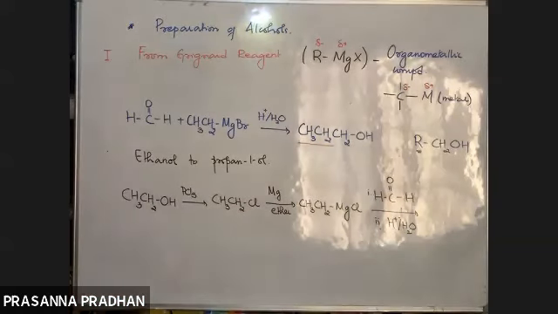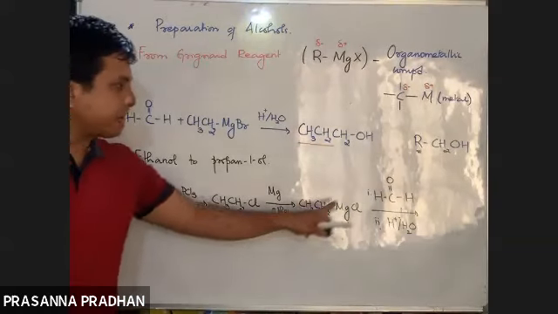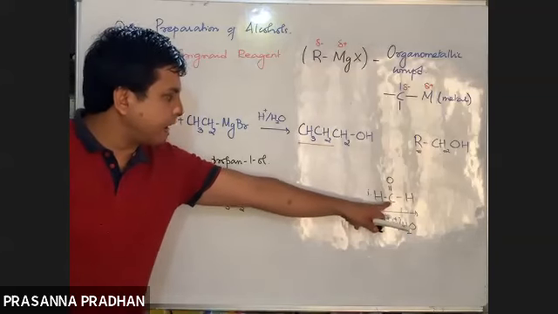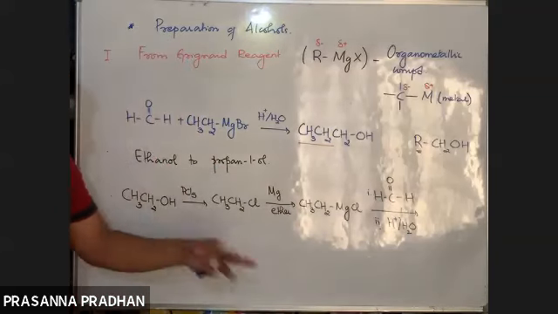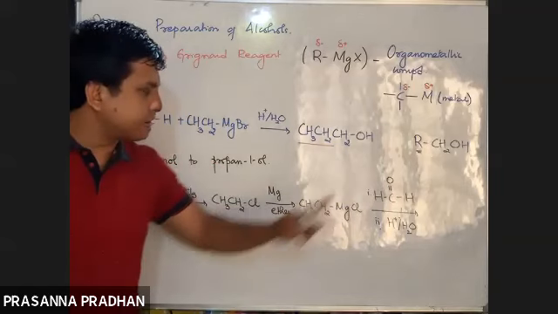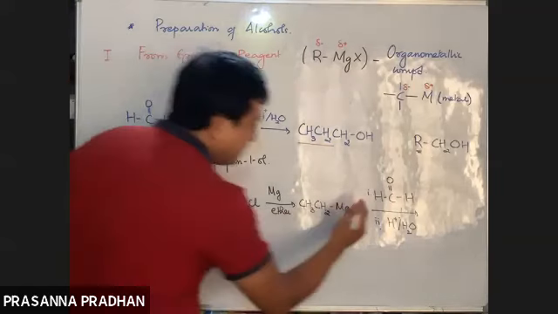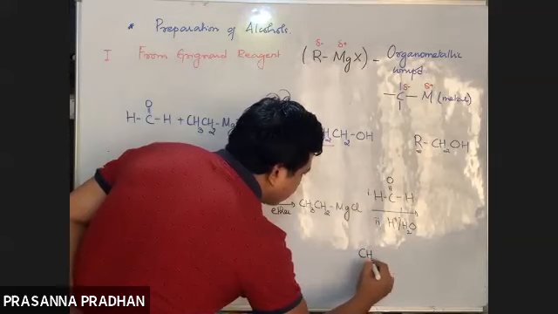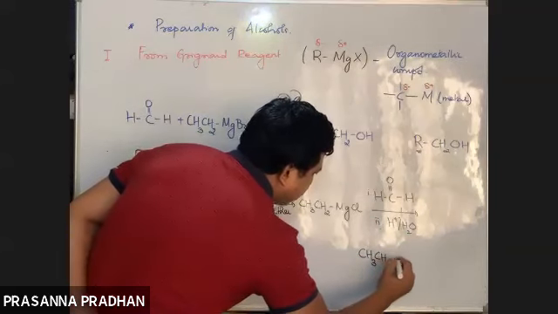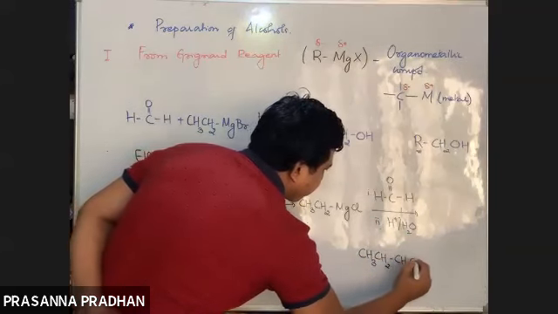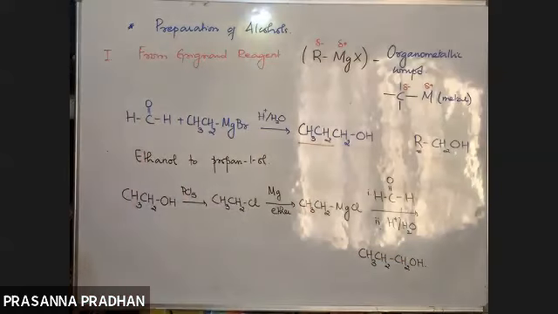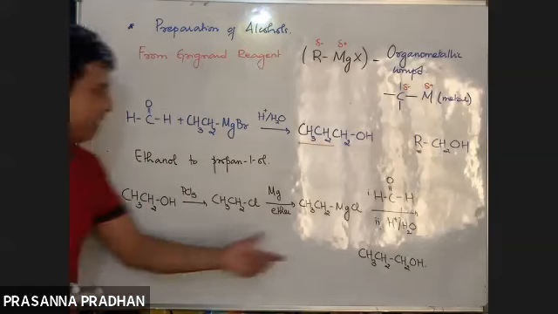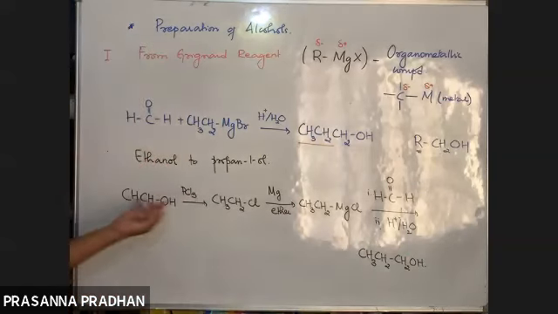So I already have 2 carbon atoms out here. If I treat this with formaldehyde, an extra carbon will be added. So again, same thing, RMgX plus formaldehyde will give us RCH2OH. So via this route, what are we doing? We are preparing a 1 degree alcohol from another 1 degree alcohol, after adding an extra carbon atom like this.